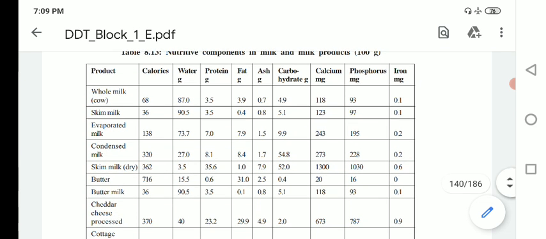If you consider skim milk, it has 36 calories, and as far as water is concerned, skim milk has a higher water percentage than other milks. It comprises almost 90.5% of water. Then if you consider protein, proteins are up to 3.5 gram, then fat 0.4 gram. So skim milk has less fat content.